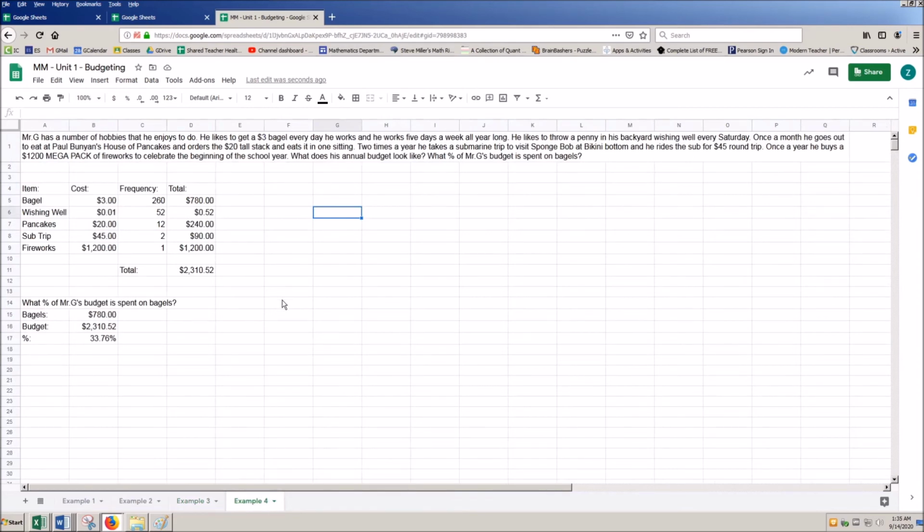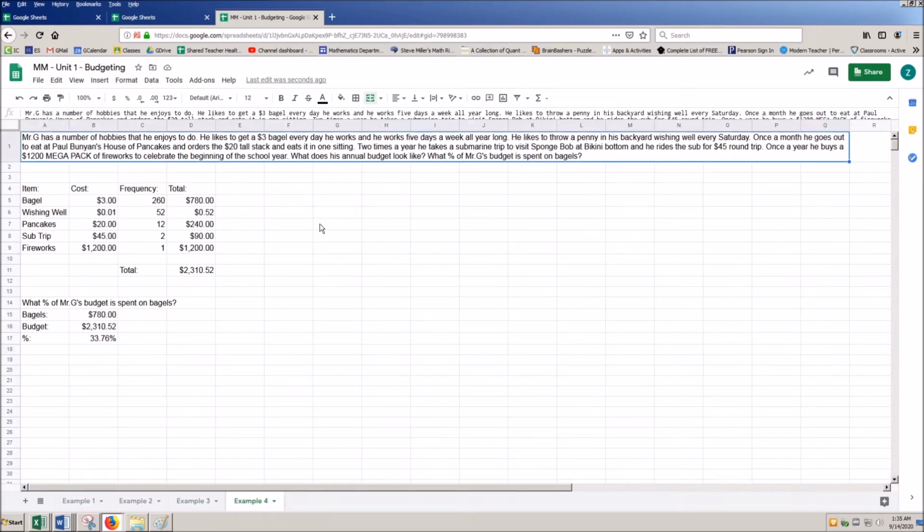Last example is a little bit long, but hopefully not too complex. So here, I'm going to read this off just so we're all on the same page. It may be a little small font-wise. So here it says, Mr. G has a number of hobbies that he enjoys to do. He likes to get a $3 bagel every day he works, and he works 5 days a week all year long. Keep in mind there's 52 weeks in a year.